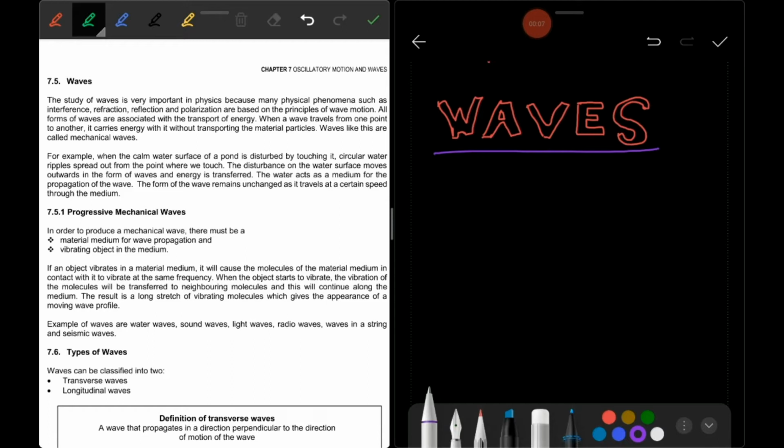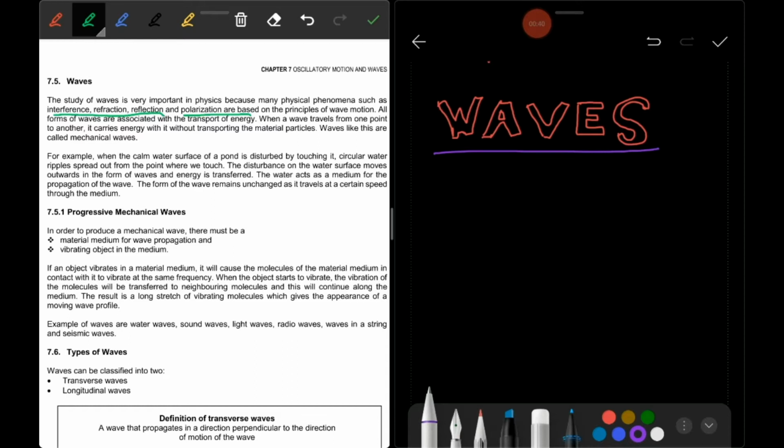Okay, we are going to learn about waves. Waves is the last part in chapter 7. So we start with the word waves. The study of wave is very important in physics because many physical phenomena such as interference, refraction, reflection and polarization are based on the principle of wave motion. All forms of waves are associated with the transport of energy.